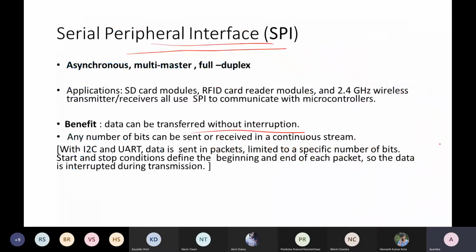So that way, SPI is better in terms of supporting transfer of data without any interruption. We will see how. It will go as a continuous stream, and these are the different applications: SD card module, RFID card reader, video streaming. On those types of applications, this SPI can be used.